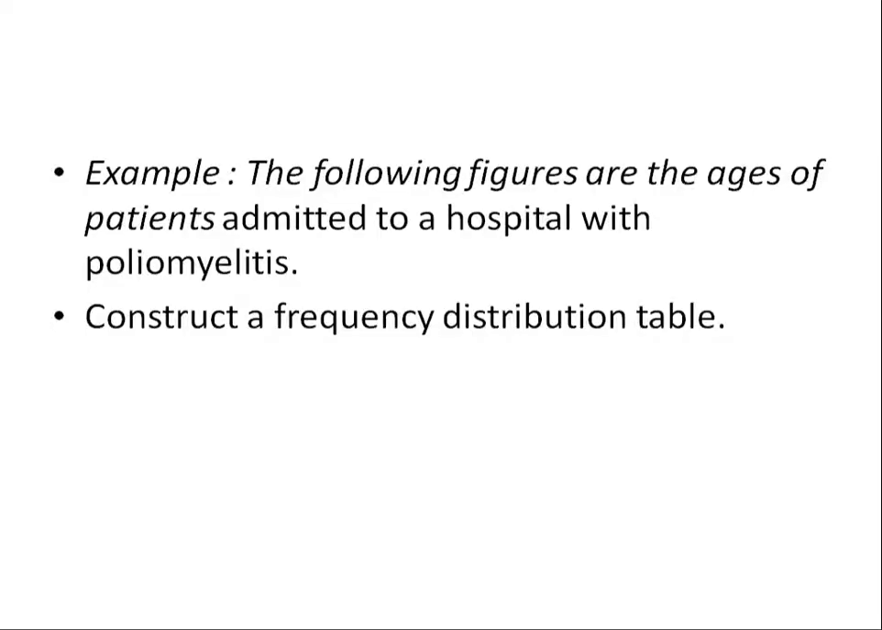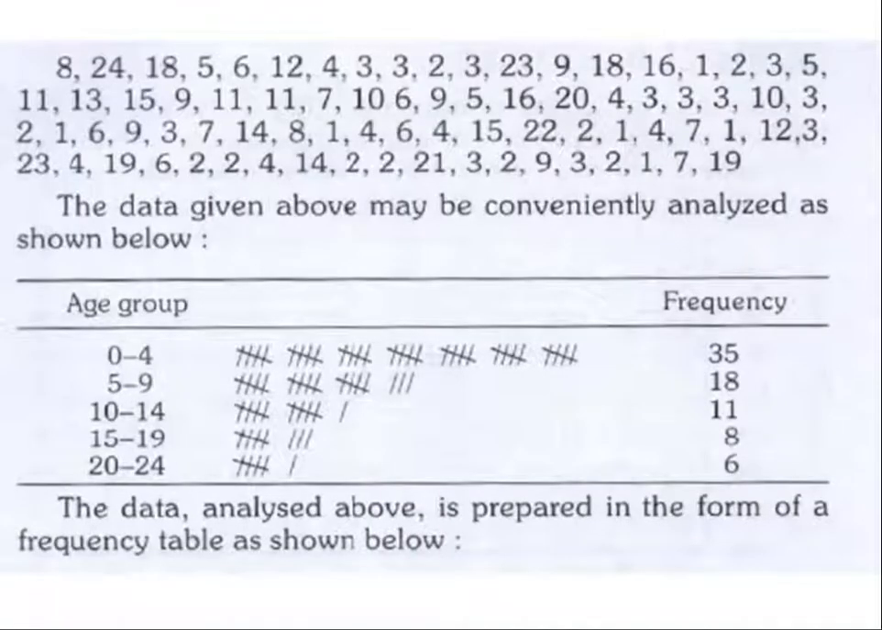For example, we will be seeing the following figures of ages of patients admitted to a hospital with poliomyelitis. Construct a frequency distribution table. Whenever you collect the data, it will be very discrete. At the top we'll only be seeing ages, like 18 and so on. The basic data we see would be very haphazard and you can't analyze anything. So when we are considering data, a frequency distribution can be arranged first.